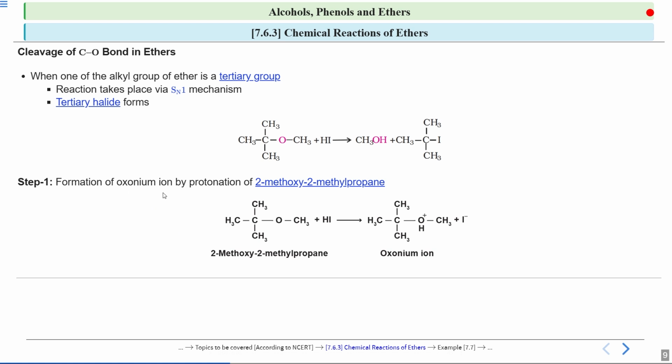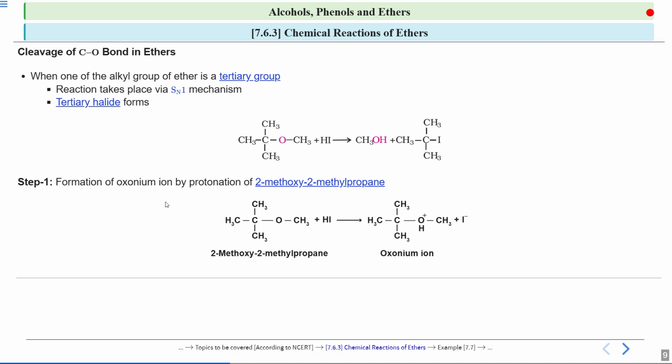Your oxygen with its lone pair can attack this hydrogen, and the iodide ion can leave from here. So you will get this oxonium ion. You see that this oxygen has this hydrogen and a positive charge. So your 2-methoxy 2-methylpropane gets protonated, and you have an iodide ion.